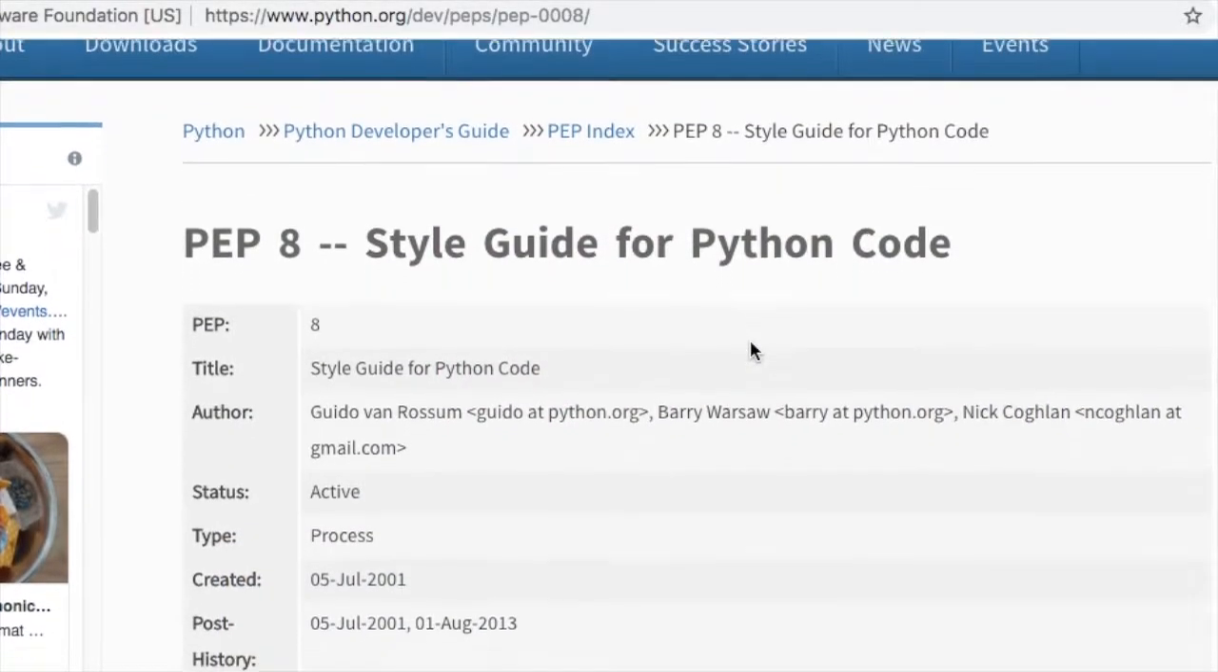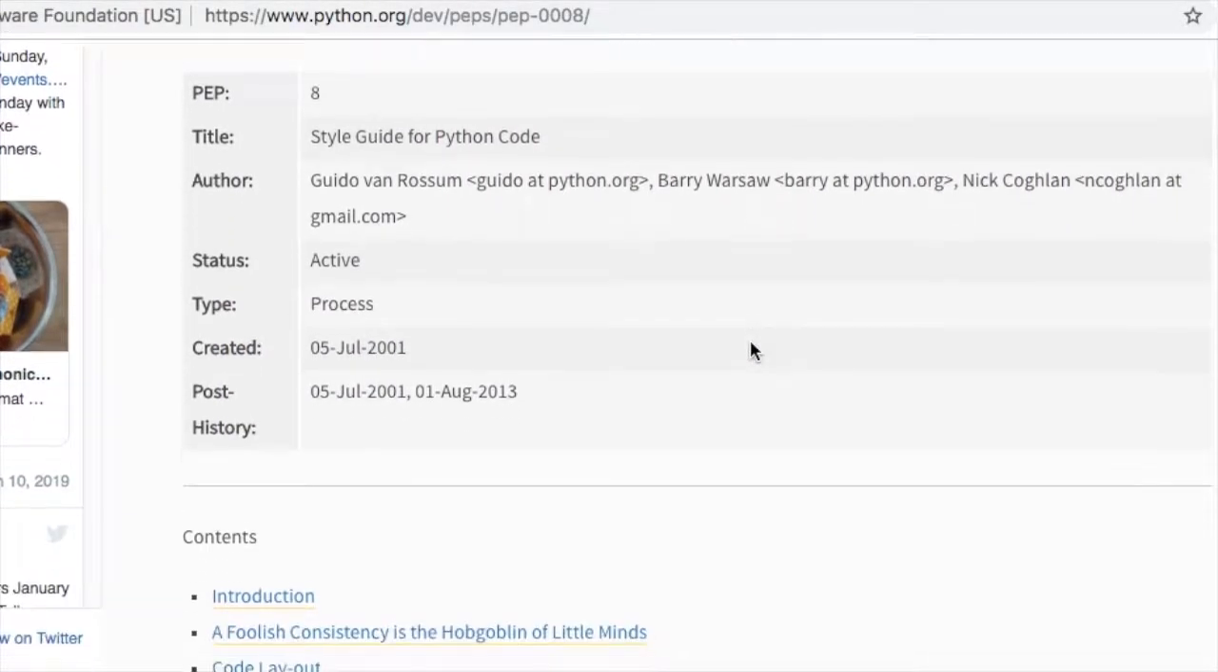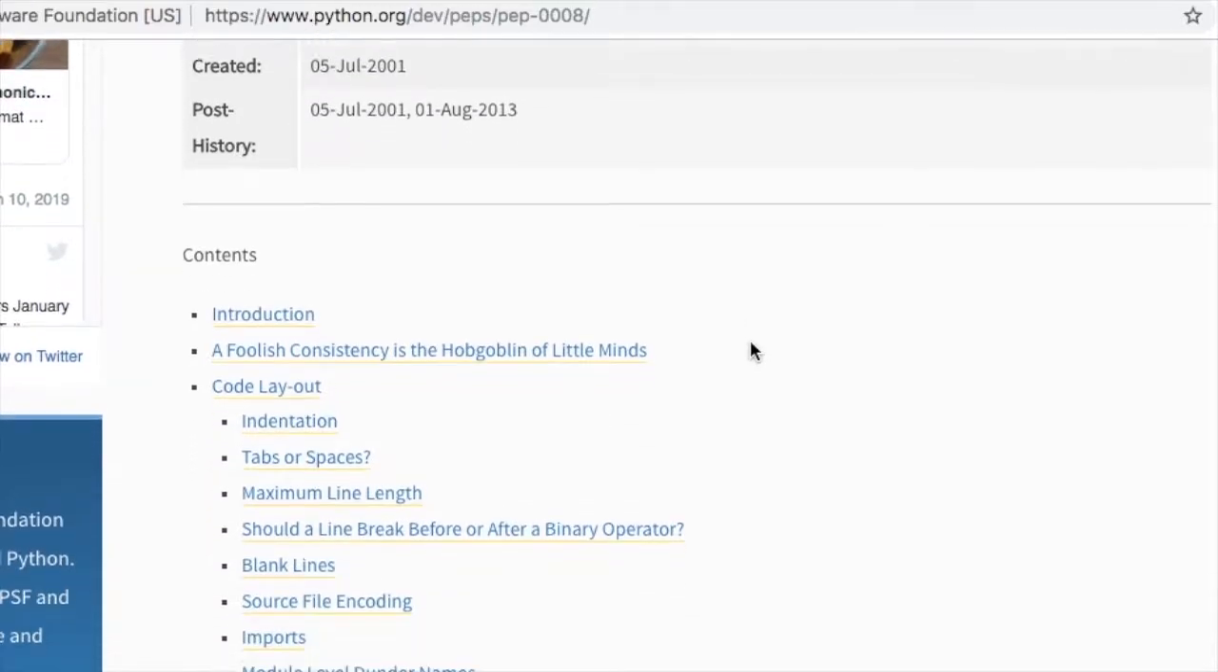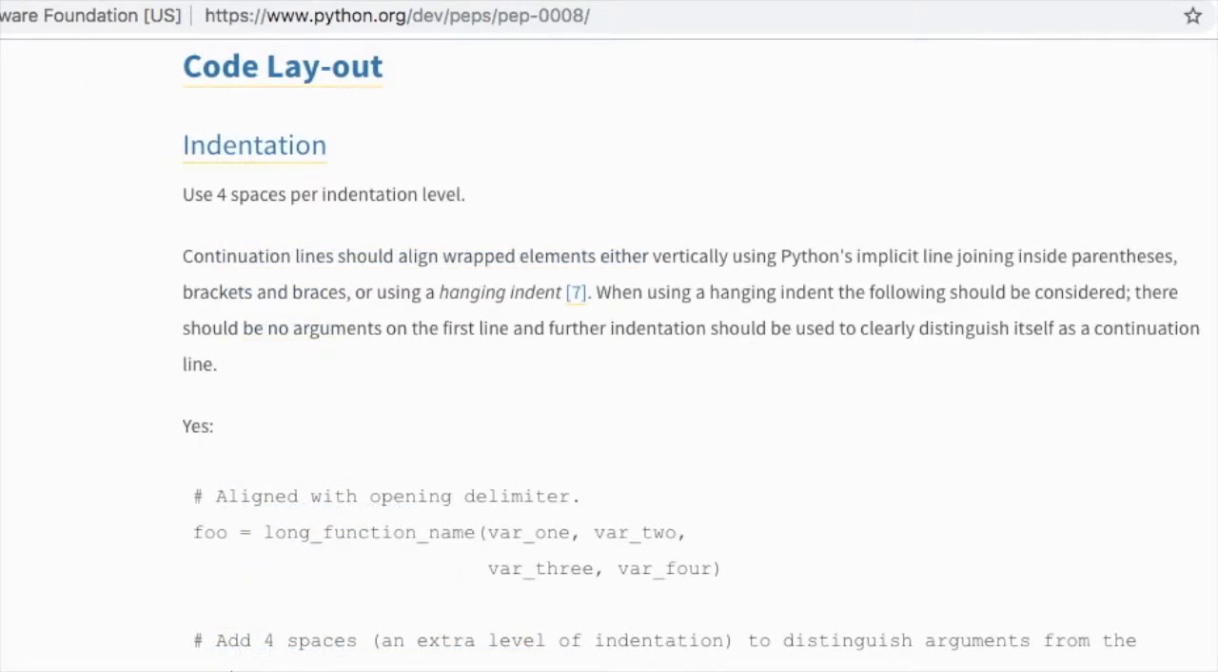For Python, the default style guide is called PEP8. You can find PEP8 online. The easiest thing to do is just search for PEP8. It should be the first result. And you should familiarize yourself with this standard.